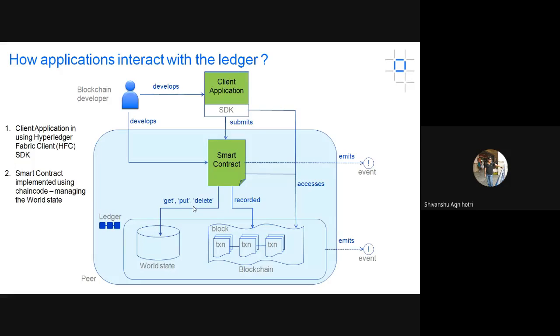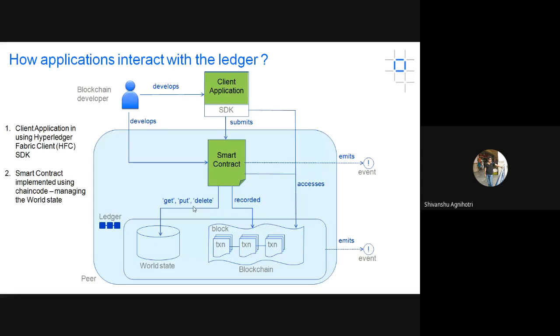So what is the world state? The world state is basically the state of the ledger at a current point of time. You can consider the world state as the database of the system: at a current point of time, what is the data stored inside the network. And the blockchain is the history of the transactions that have been executed till now. Suppose you are executing some transactions.